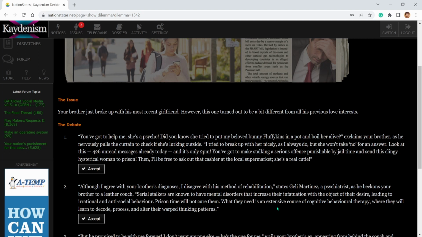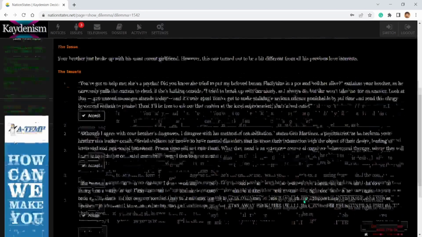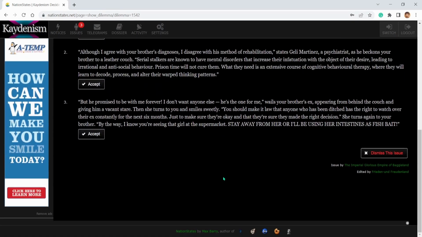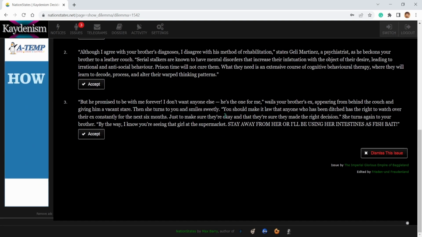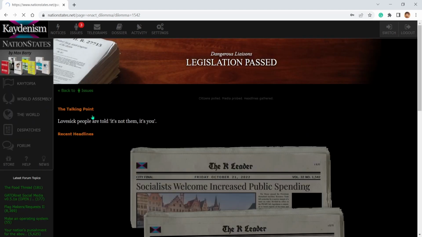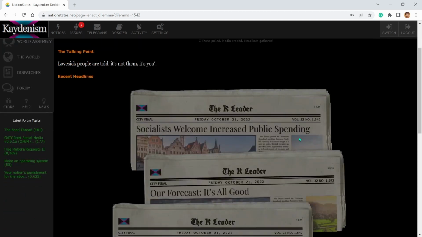I mean, maybe for serial stalkers. Killers, though, maybe not. But it doesn't mention killers. It's just for stalkers, so that might actually help. Lovesick people are told it's not them, it's you. Yeah, it really is them.